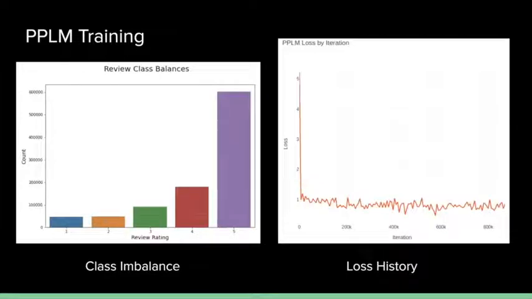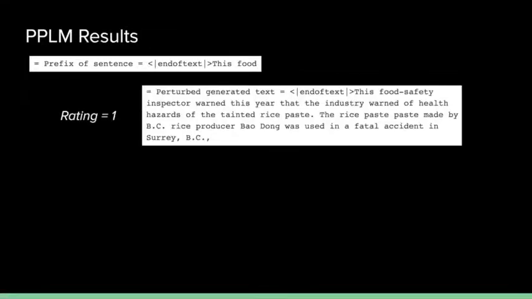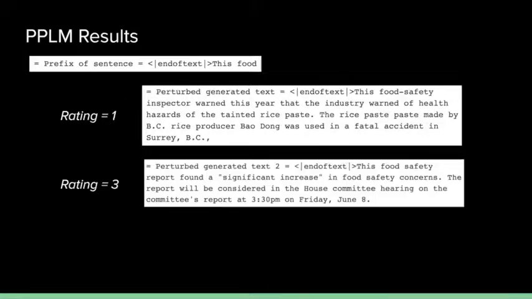Let's take a look at some results. First, we start with a start of sentence, "this food," and we're able to generate a rating of 1. And we can see it's clearly negative: the food safety inspector warned of health hazards and a fatal accident. For rating equals 3, we see a much more neutral review: the food safety report, some sort of increase, talks about a House committee hearing on the report, relatively neutral.